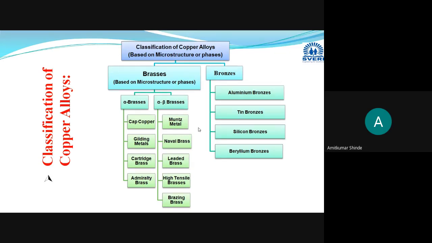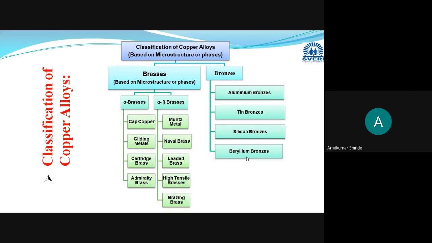In the next lecture, we will discuss some types of bronzes. Four types are commercially used. Many bronzes exist, but these four are used commercially: aluminum bronze, tin bronze, silicon bronze, and beryllium bronze. There is also one term, the season cracking of the brass.